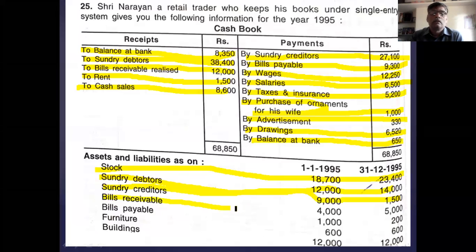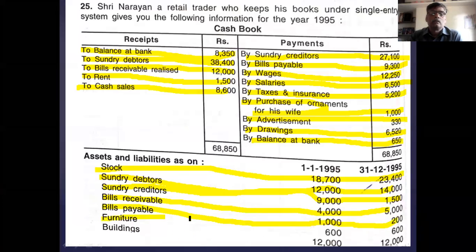Bills receivable: opening and closing in the bills receivable account, opening goes to the opening statement of affairs, closing goes to the balance sheet. In the same way, bills payable: opening in the statement of affairs and the account, closing in the account and the balance sheet.